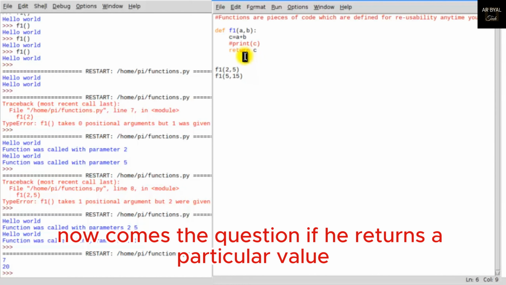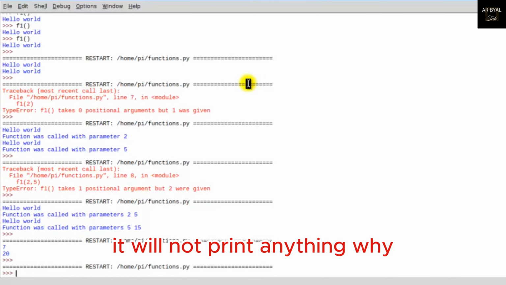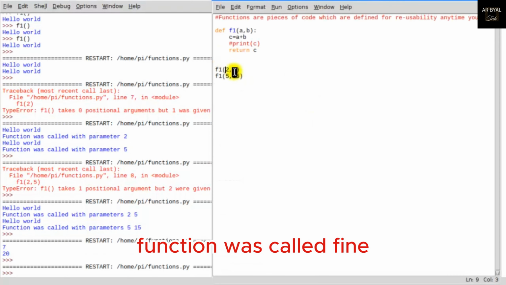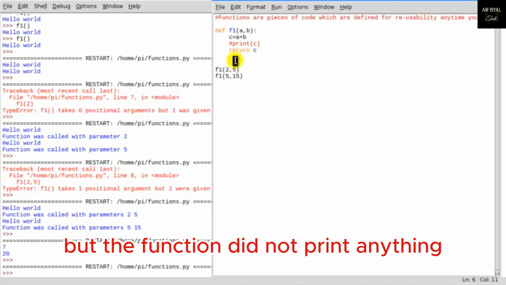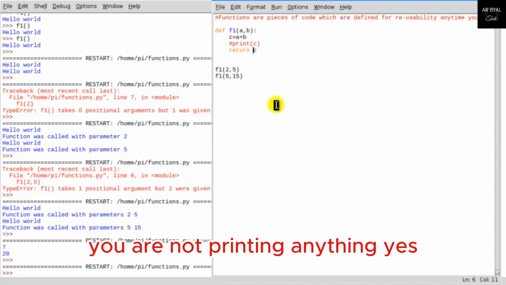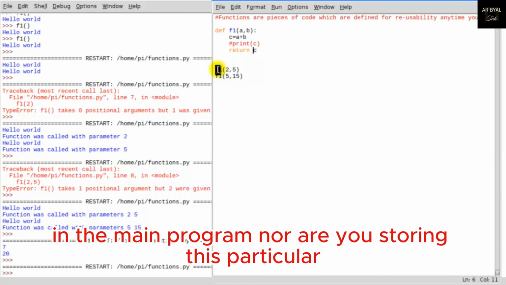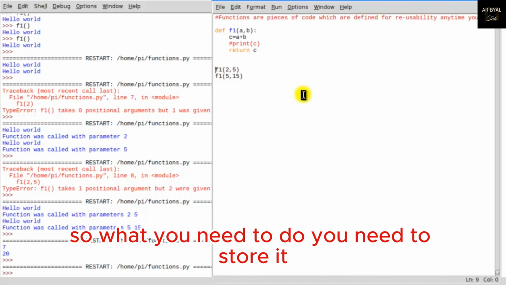Now comes the question. If he returns a particular value, now if I save this and if I run this, it will not print anything. Why? Because when the function was called, the operation was done, and the function returned C, but the function did not print anything. And even in the main program, you are not printing anything. Right or wrong? The function is not printing anything, and you are also not printing anything in the main program. Nor are you storing whatever this function has returned. Correct?